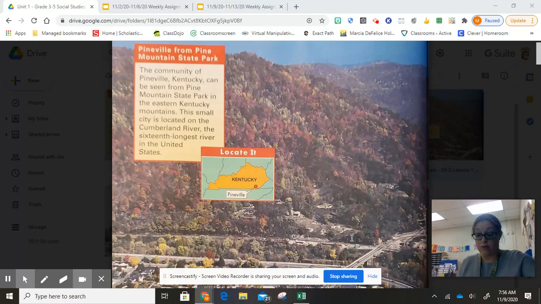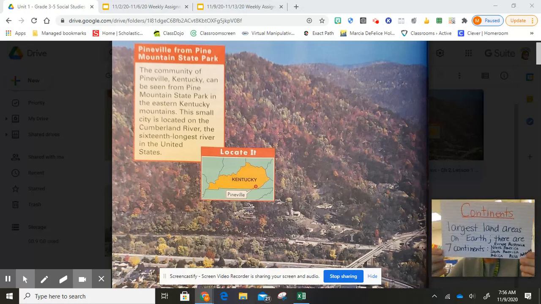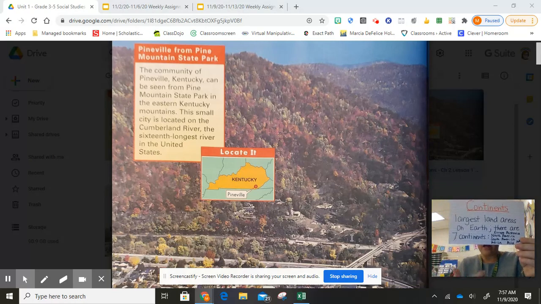Our next vocabulary word is the word continents. Okay. What are continents? Continents are the largest land areas on Earth. Okay. And we actually have 7 continents on Earth. That is North America, South America, Africa, Asia, Antarctica, Australia, and Europe. Okay. Very important that you will know all 7 continents. And we'll work with that throughout the year so that you can memorize them. Okay, our next vocabulary word is the word globe. What is a globe? It's a model of the planet Earth. We have a globe in our classroom.